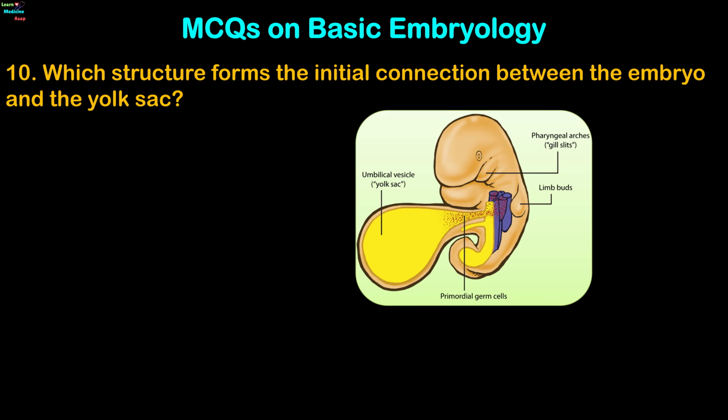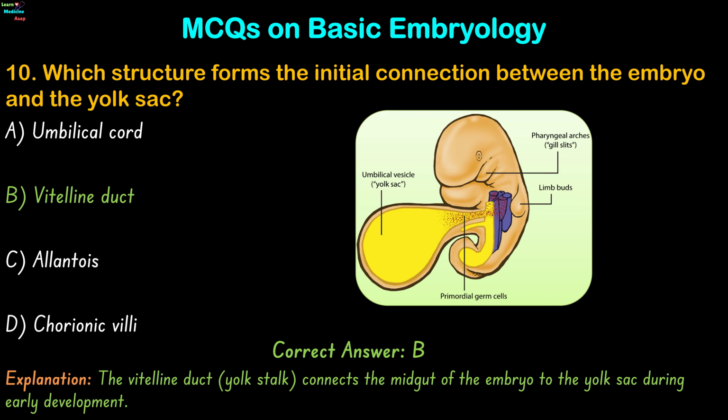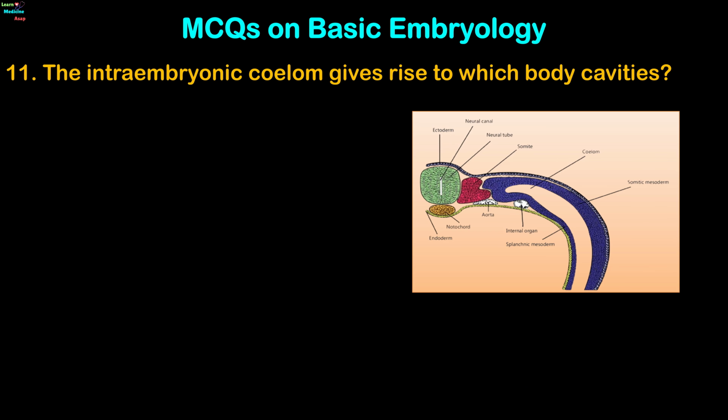Question 10. Which structure forms the initial connection between the embryo and the yolk sac? Umbilical cord, vitelline duct, allantois, or chorionic villi? The correct answer is option B. The vitelline duct, also called the yolk stalk, connects the midgut of the embryo to the yolk sac during early development.